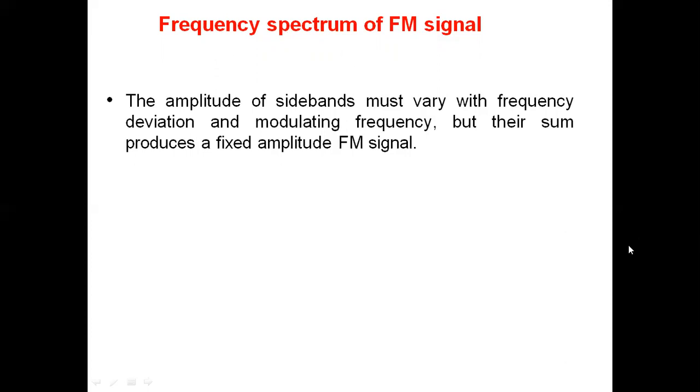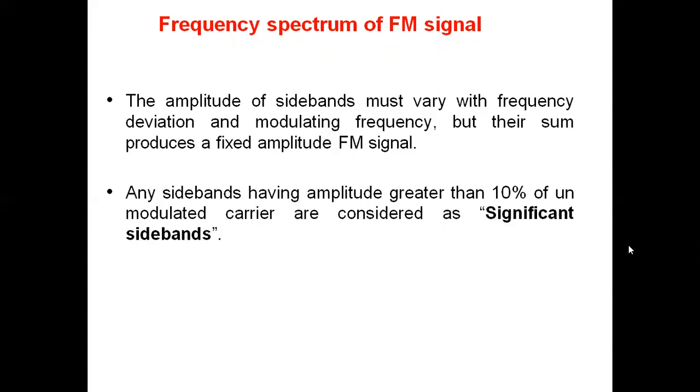Hence there is no change in the amplitude of the carrier before and after modulation, and therefore the transmitted power of the FM wave is just equal to the unmodulated carrier power. What is unmodulated carrier power? PC, which is equal to AC square by 2R. So FM requires a total transmission power equal to the unmodulated carrier power, AC square by 2R. Any sidebands having amplitude greater than 10% of the unmodulated carrier are considered significant sidebands for the calculation of bandwidth.